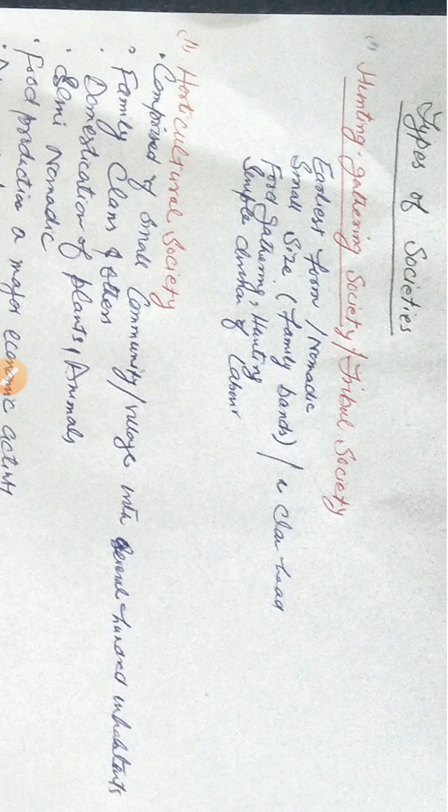He has the authority to take decisions relating to the social life of this society.